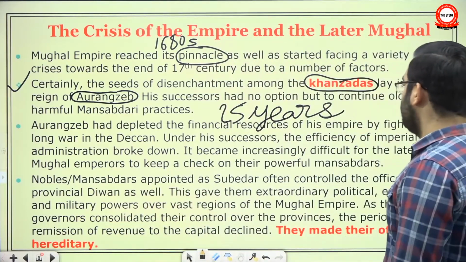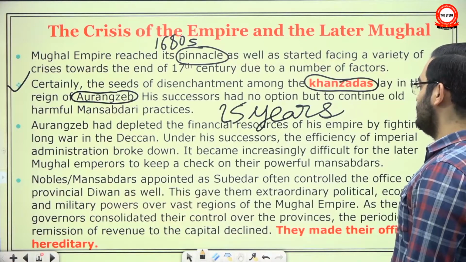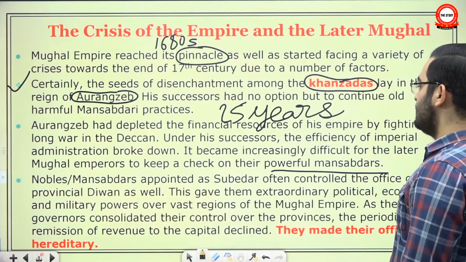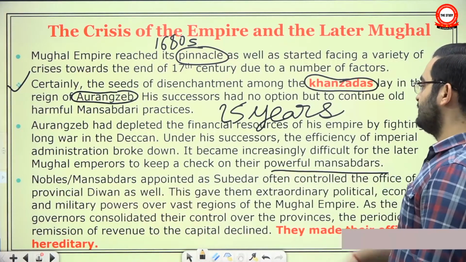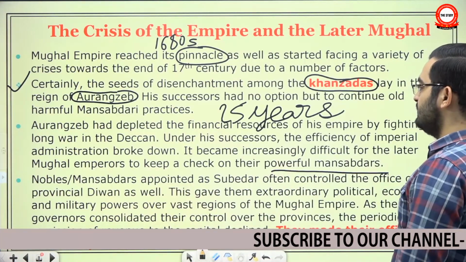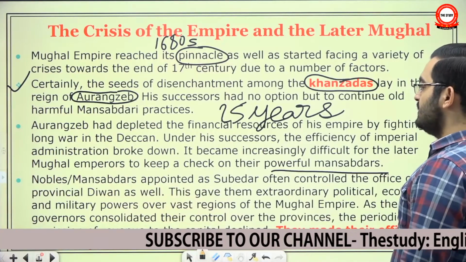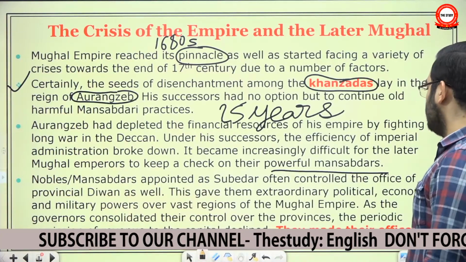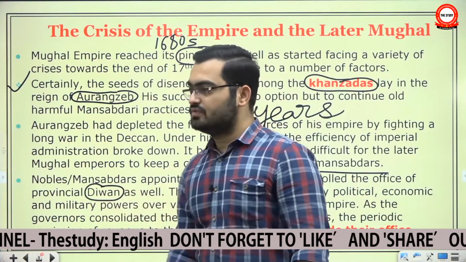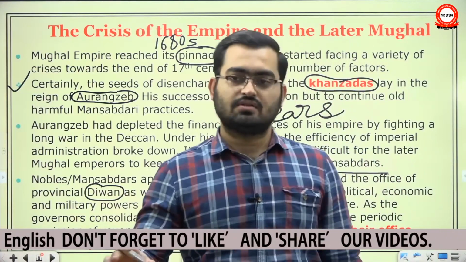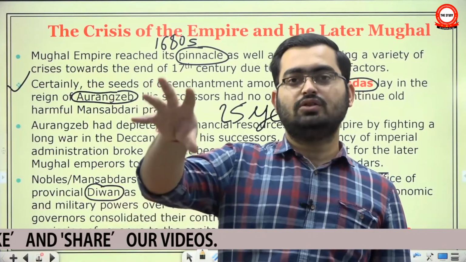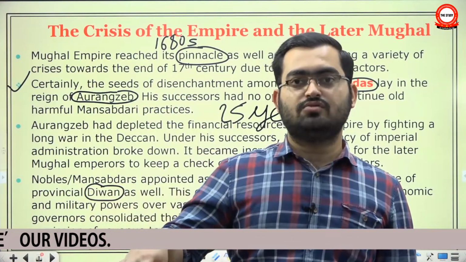It became increasingly difficult for later Mughal emperors to keep a check on their powerful Mansabdars. Nobles and Mansabdars appointed as Subedars, and these are some of the examples of how they undermined the authority of the emperor, how they subverted the integrity of the Mughal empire. Nobles and Mansabdars appointed as Subedars often controlled the office of provincial Diwan as well. This was a very important tool of check and balance in the Mughal administration, right? They said that the provincial diwan will be directly reporting to the imperial diwan and not to the provincial subedar.